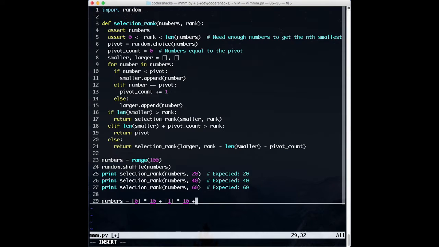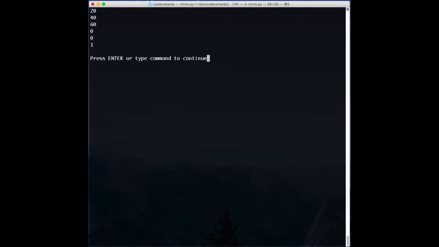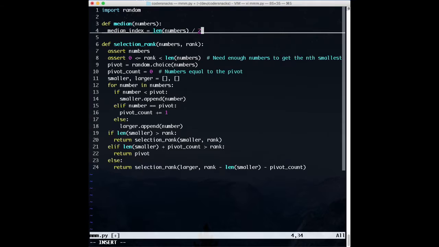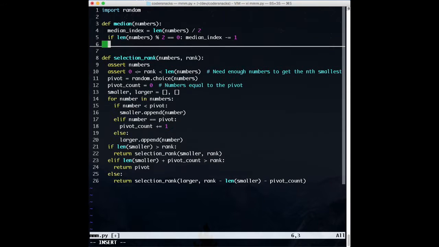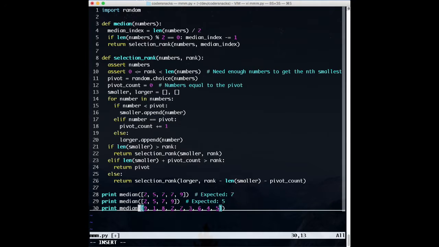Then we write a few more tests to roughly verify that we're getting the results we want. Looks good so far. Now that we've written selection rank, we can use it to find our median. We just figure out the index we're looking for and call our newly written selection rank function. No problem.